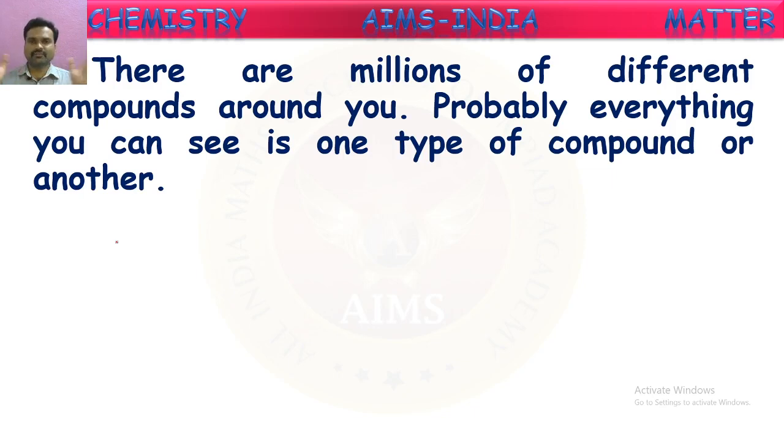There are millions of compounds. Even scientists are discovering some more elements day by day. So there are crores of compounds in the universe. Probably everything you can see is one type of compound or another. So whatever you see around you, it might be one type of compound or some other. Everything is made up of certain compounds, right?